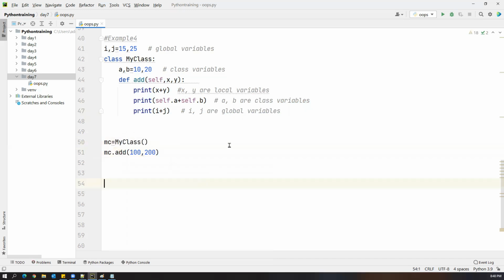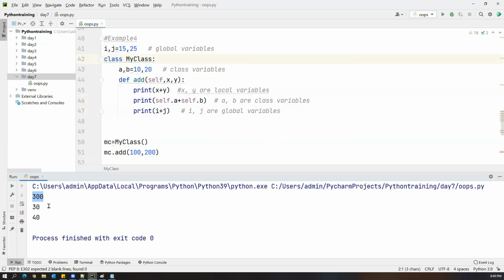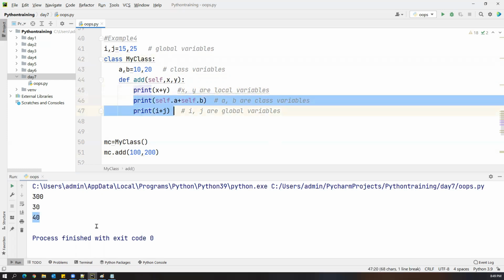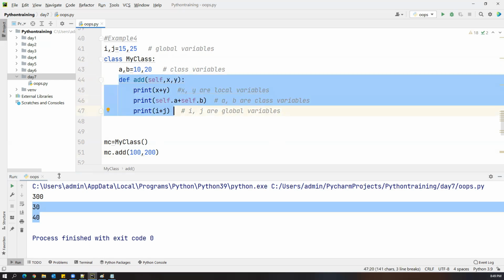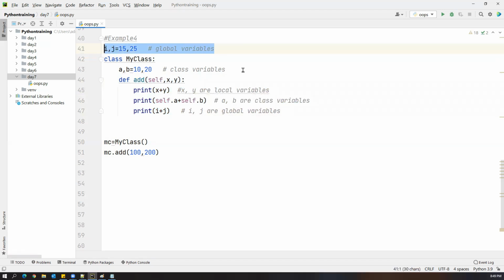So what output will you get? When I call this add method by passing 100 and 200, 100 will be assigned to x and 200 will be assigned to y. First it will print 100 plus 200, then it will print the sum of 10 plus 20, then the sum of 15 plus 25. So the final output you will get is 300, 30, 40. Here we are just passing 100 and 200, which apply only to the local variables, but the rest of the two statements also will be printed because we have used them inside the method. So this is how we can work with global variables, class variables, and local variables.